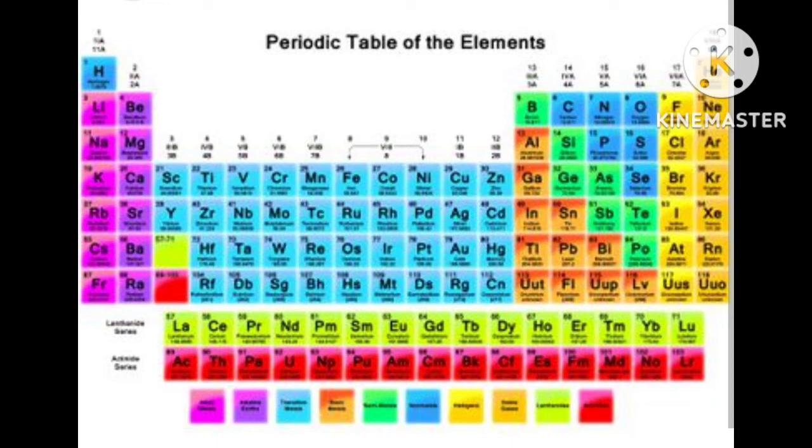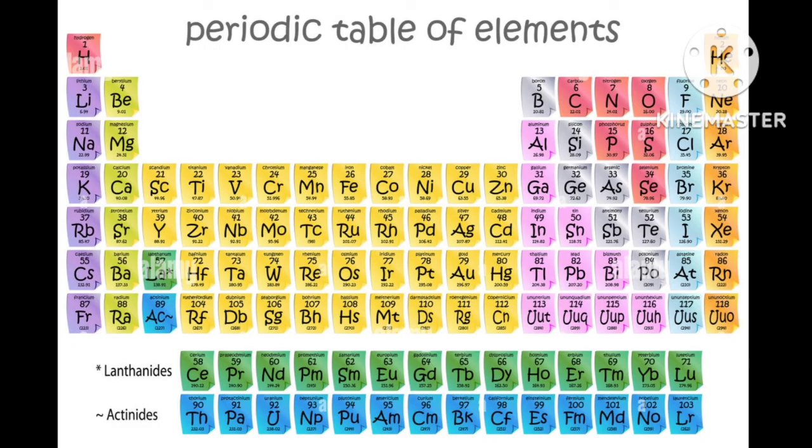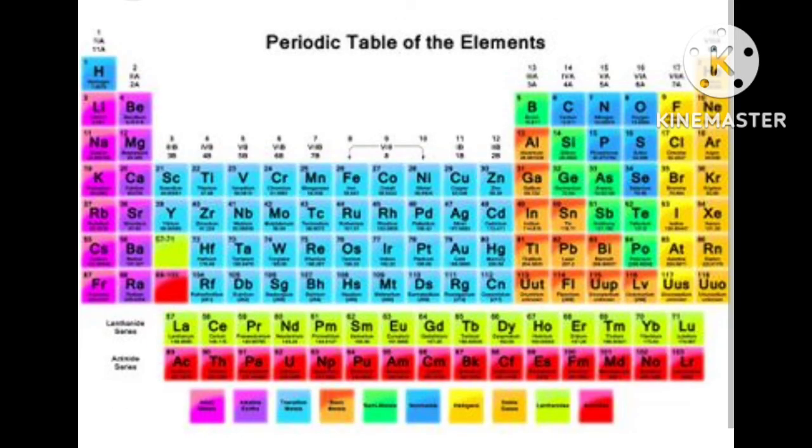There are many trends in the modern periodic table, like valency, atomic size, metallic and non-metallic properties, etc.